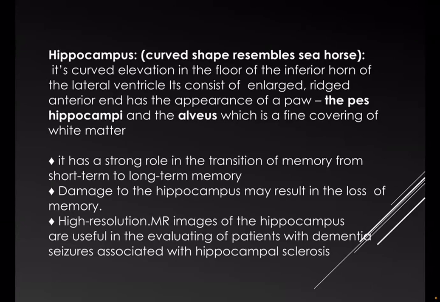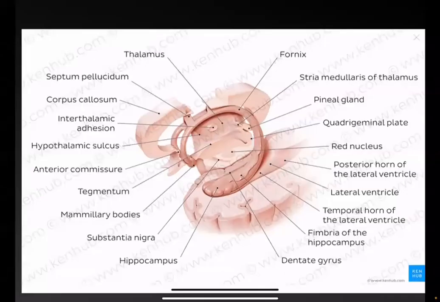Damage to the hippocampus may result in the loss of memory. High-resolution MRI images of the hippocampus are useful in the evaluation of patients with dementia and seizures associated with hippocampal sclerosis. And this is a diagram showing the hippocampus.